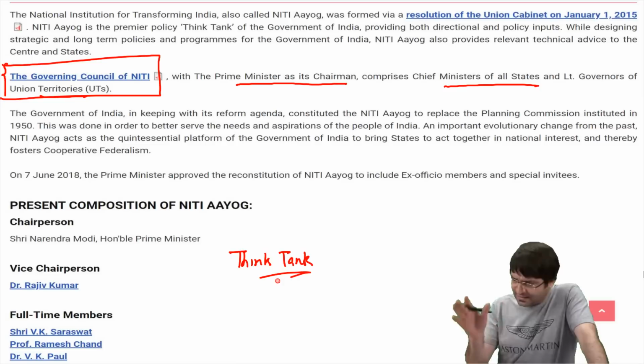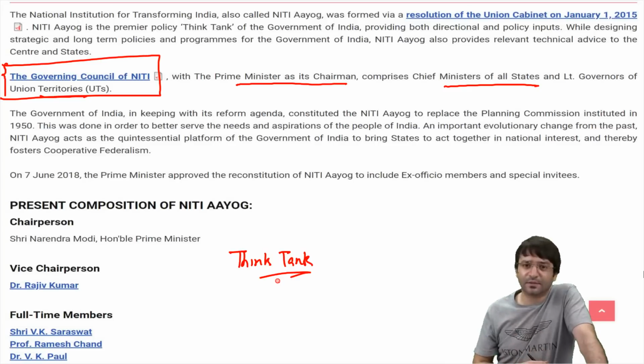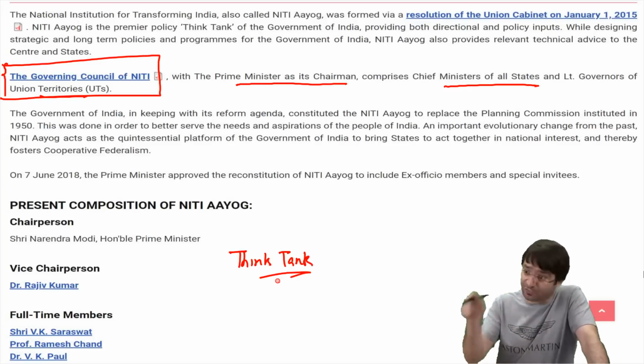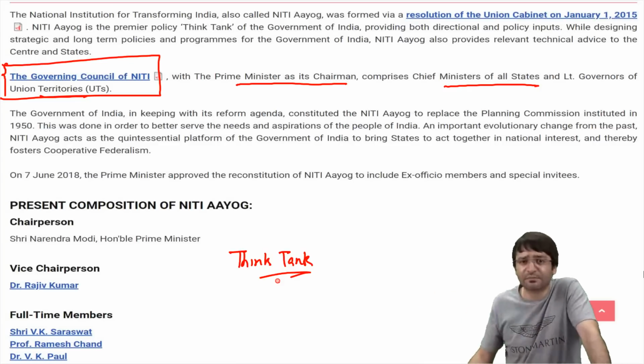It will advise the center as well as the states that these are the policies that you should create. Advise them. Planning Commission was not advising. Planning Commission was ordering. Now NITI Aayog will advise. Now it's for the center and the state to either accept or reject that advice. But it will advise.